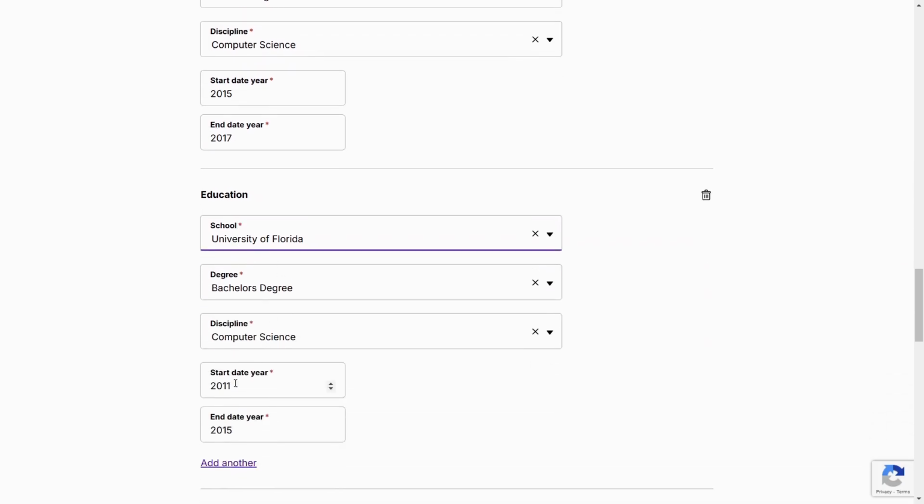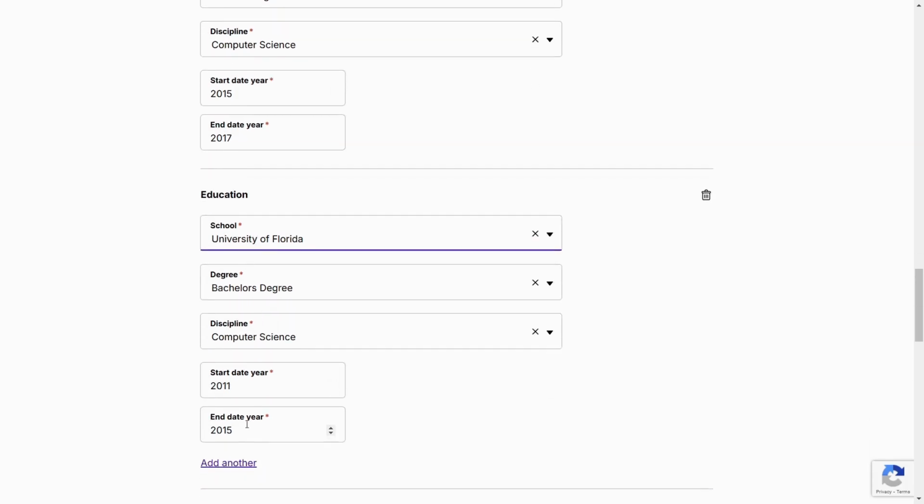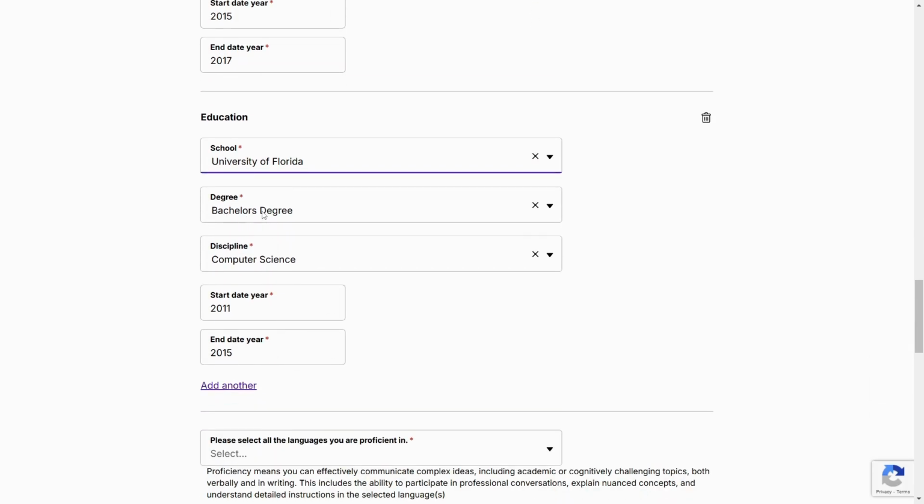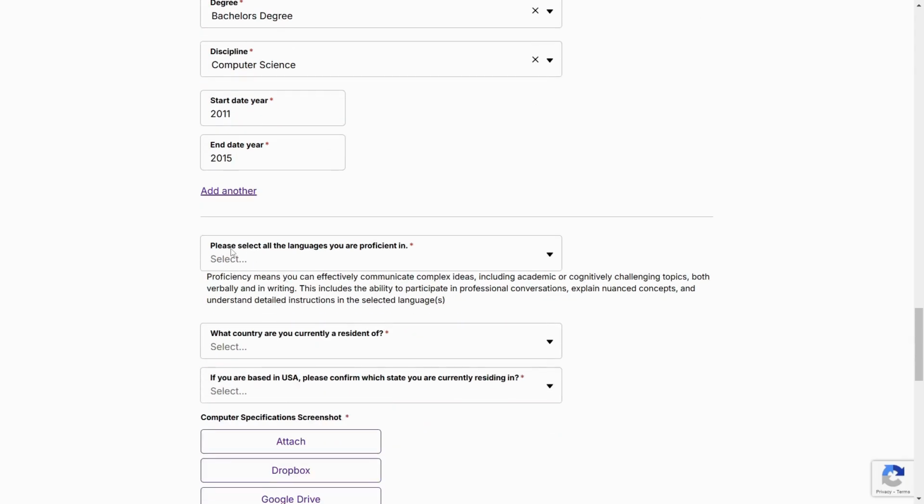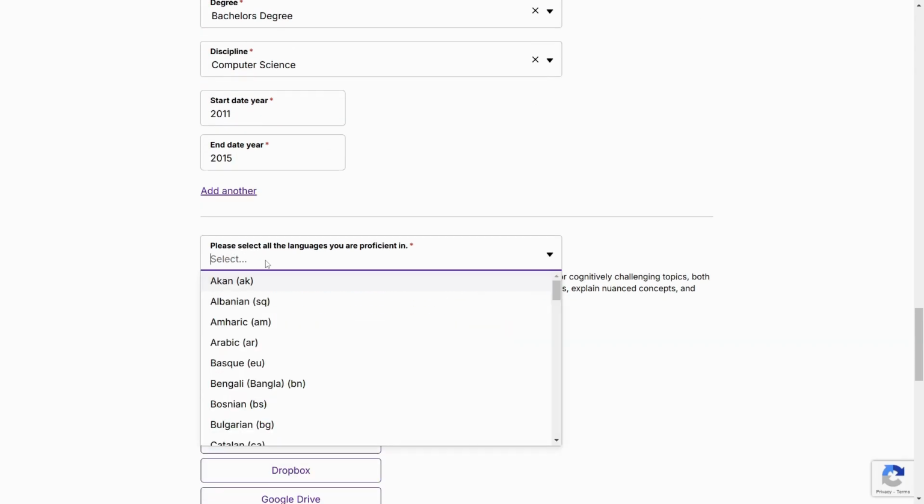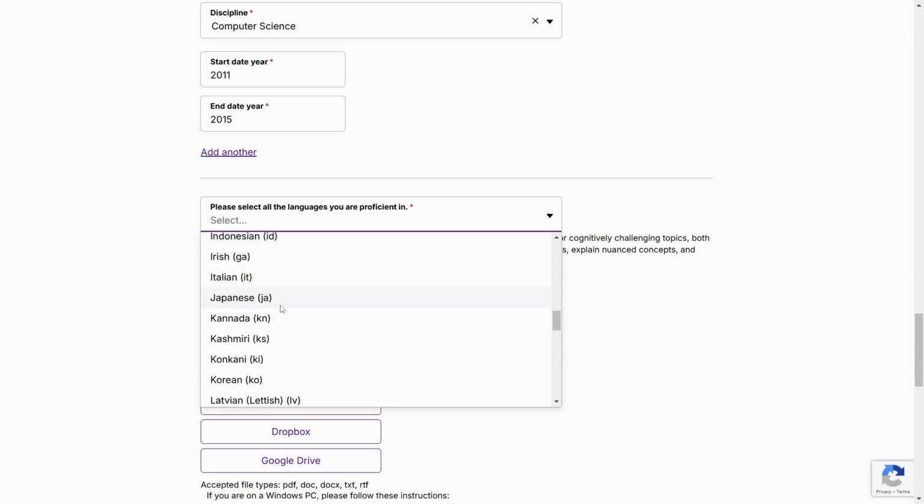And then you'll see, when you're making the application, you'll see only one part for the education, but you can click on add another, then you come and add for the bachelor's degree, which start date is 2011 to 2015, okay? And then after that, you'll come and click on please select all languages you are proficient in, okay? Let me finish filling out everything, then I take you through so that I don't take a lot of time.